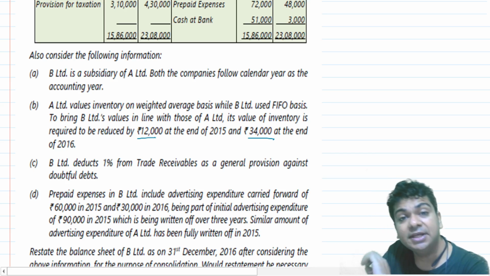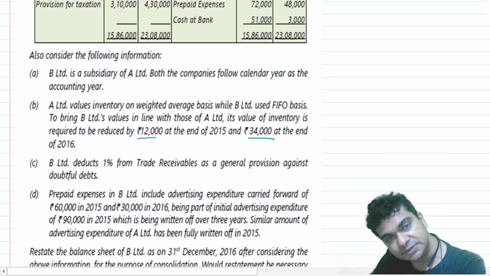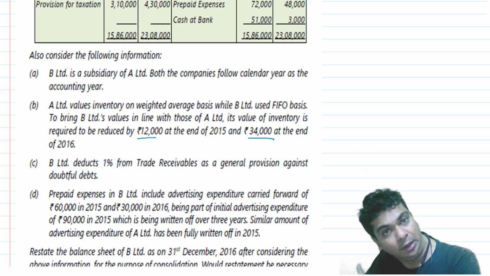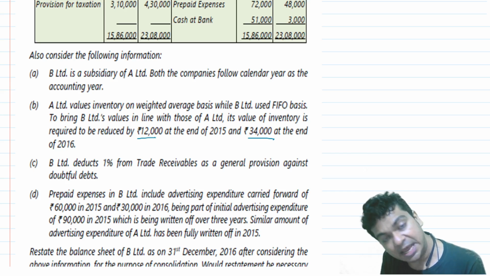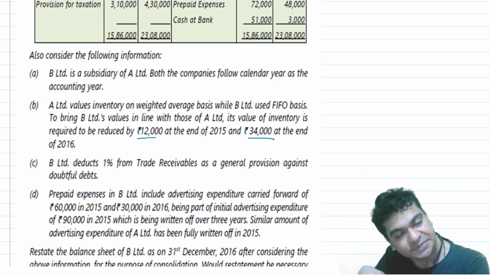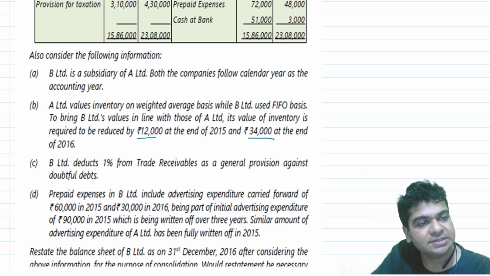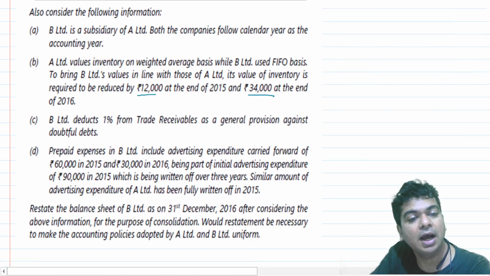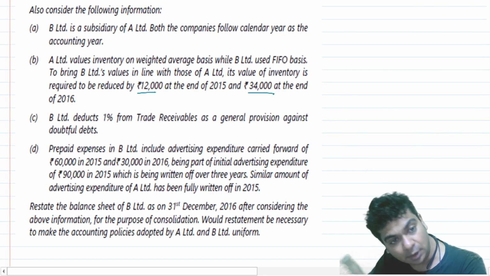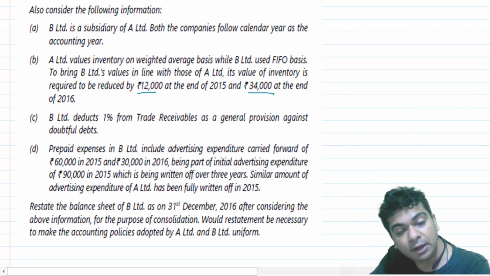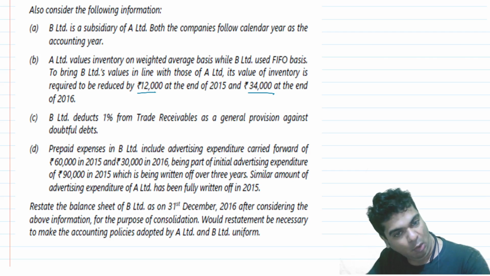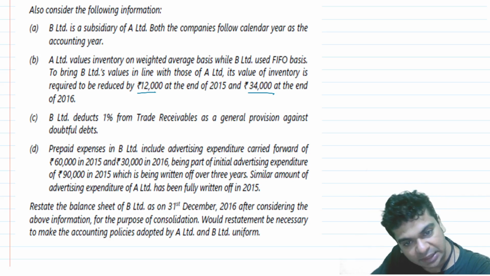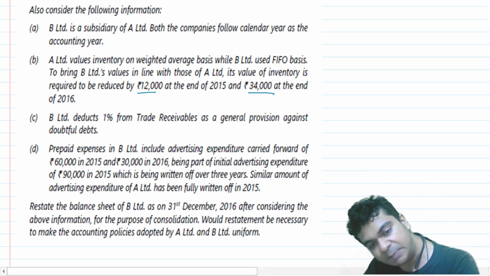We know that ideally the parent and the subsidiary should be following the same set of accounting policies. But in case that is not so, we should ask the subsidiary to redraft its financial statements and conform with the accounting policies of the parent. So we will ask the subsidiary B Limited to follow the accounting policies of A Limited. If B Limited follows the accounting policies of A Limited, it will have to reduce its inventory. Opening inventory will reduce by 12,000 and the closing inventory will reduce by 34,000.